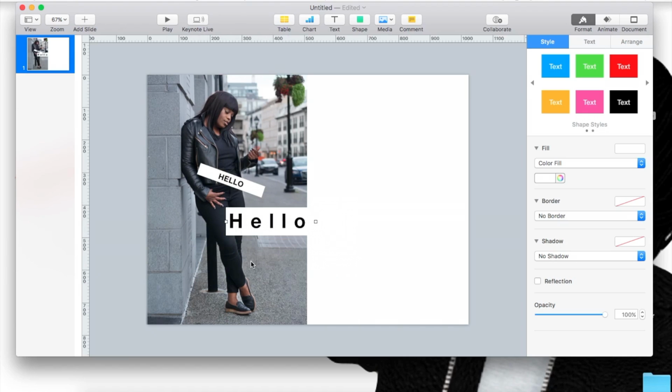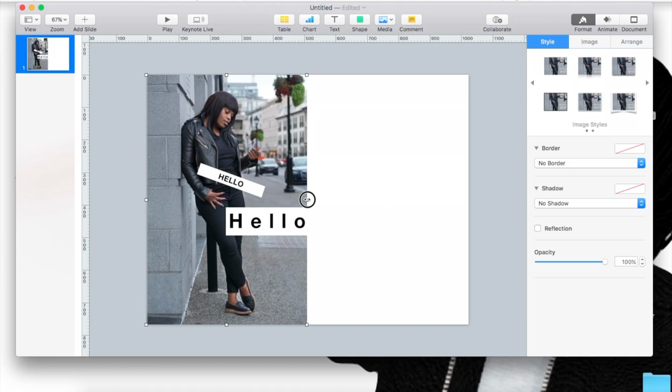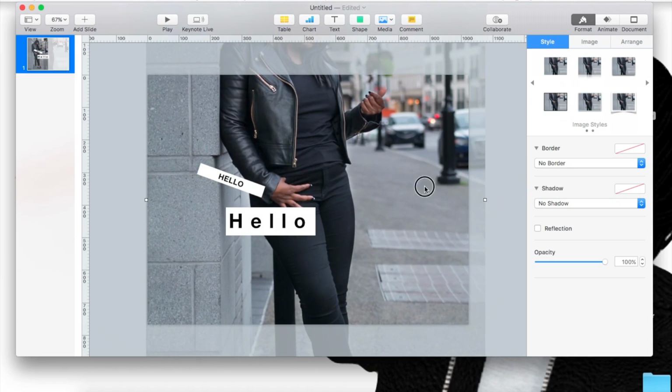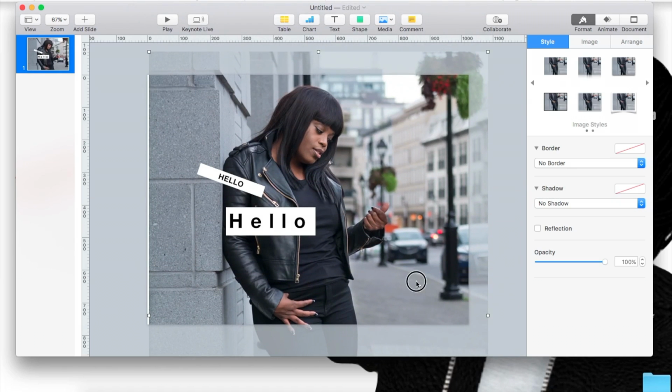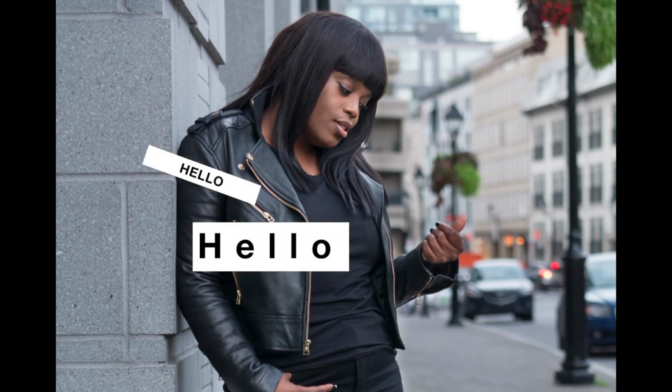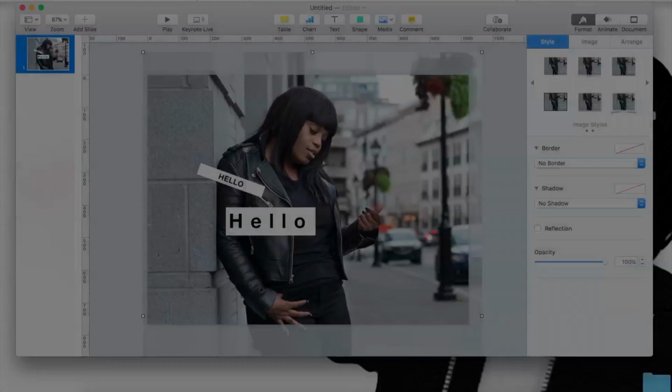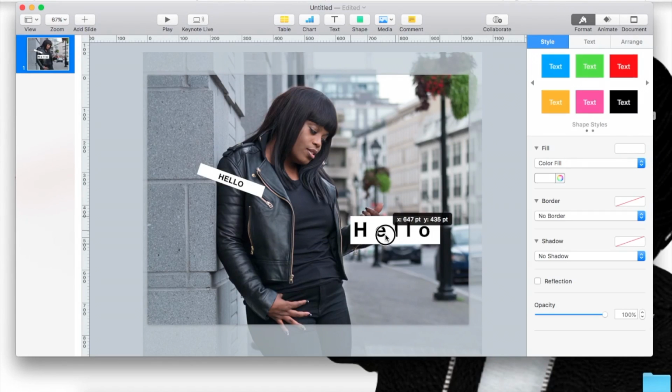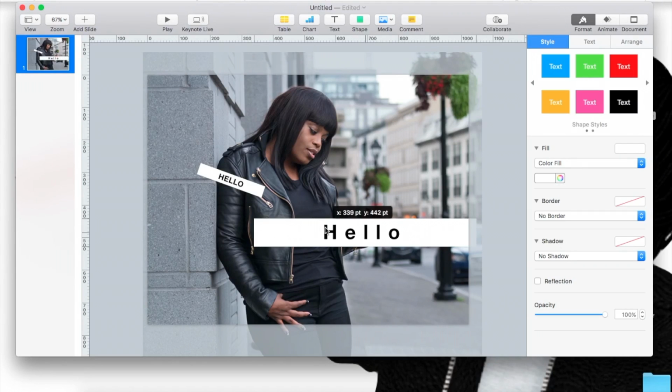You could also, when it comes to images, let's just say if you want to enlarge it and you want to focus on a certain area. Remember, this is my working space. So I'm going to press play, and this is what it would look like. And remember, we can stretch out the hello because we edit it in the style.